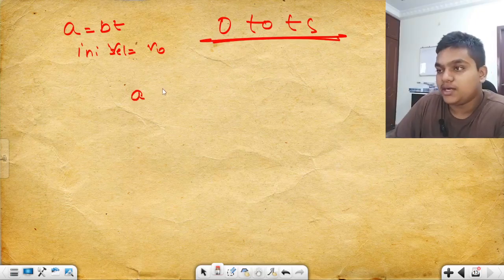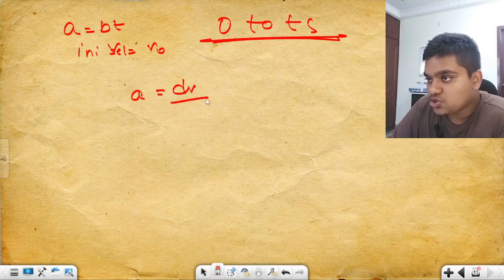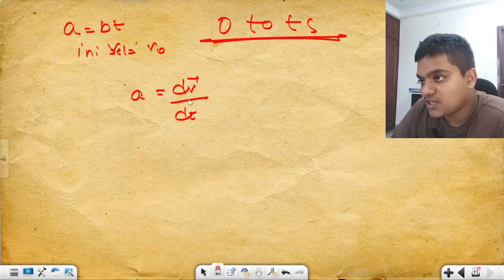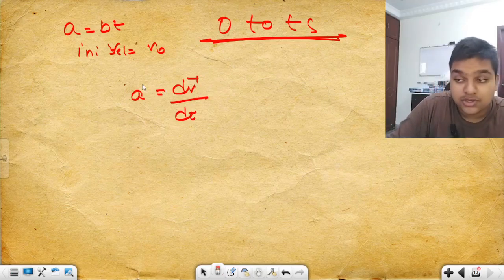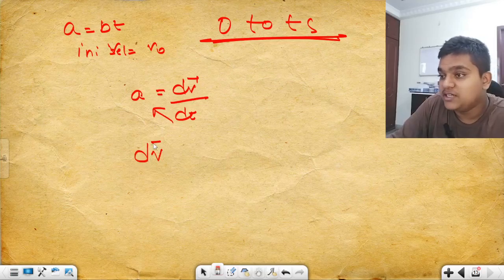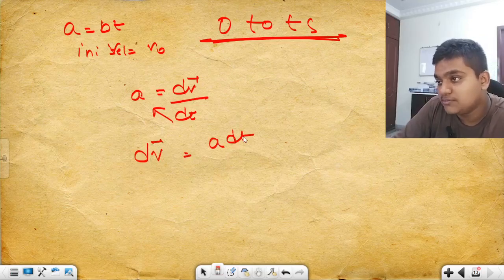Now we know that acceleration is equal to the differentiation of velocity with respect to time. The rate of change of velocity is acceleration. So take this dt here, then dv is equal to a dt.